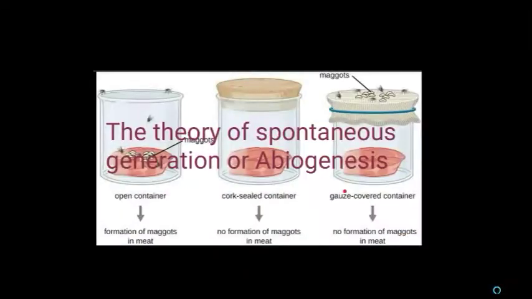The next theory is the theory of spontaneous generation or abiogenesis. What do you mean by spontaneous generation? All of a sudden, life formed on the earth from inanimate material, that means from non-living things. That is called the theory of spontaneous generation or abiogenesis.